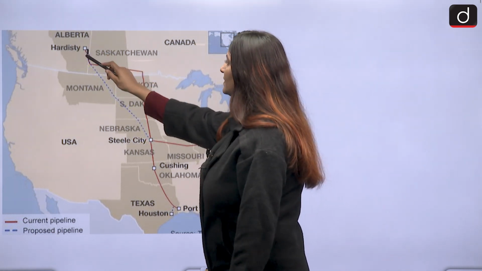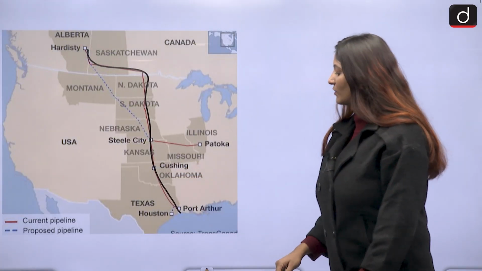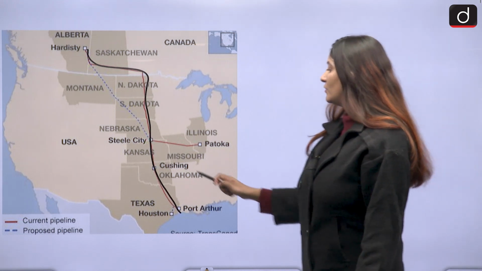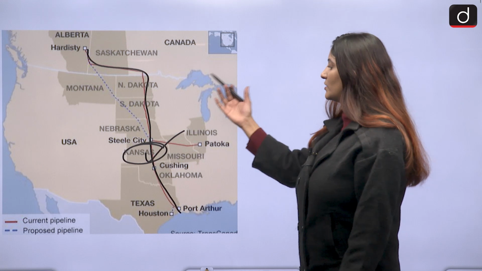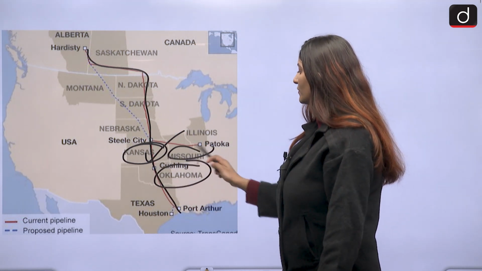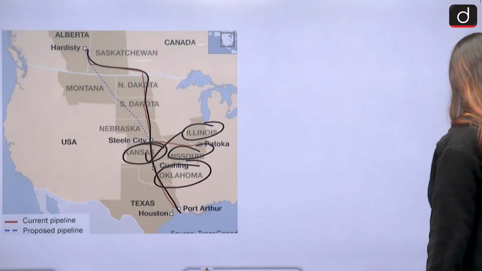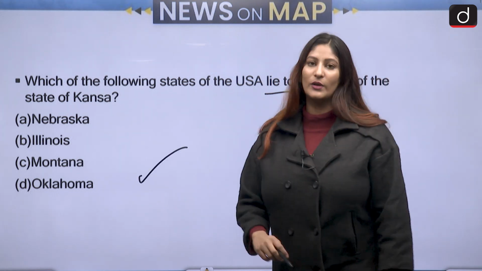It carries oil from Canada to the Texas region of United States of America. And here only the problem has arisen. So let us see which of the following lie to the south. Oklahoma lies to the south, Missouri and Illinois lie to the east of it, and Montana, Nebraska to the north. So the correct answer will be option D, Oklahoma.